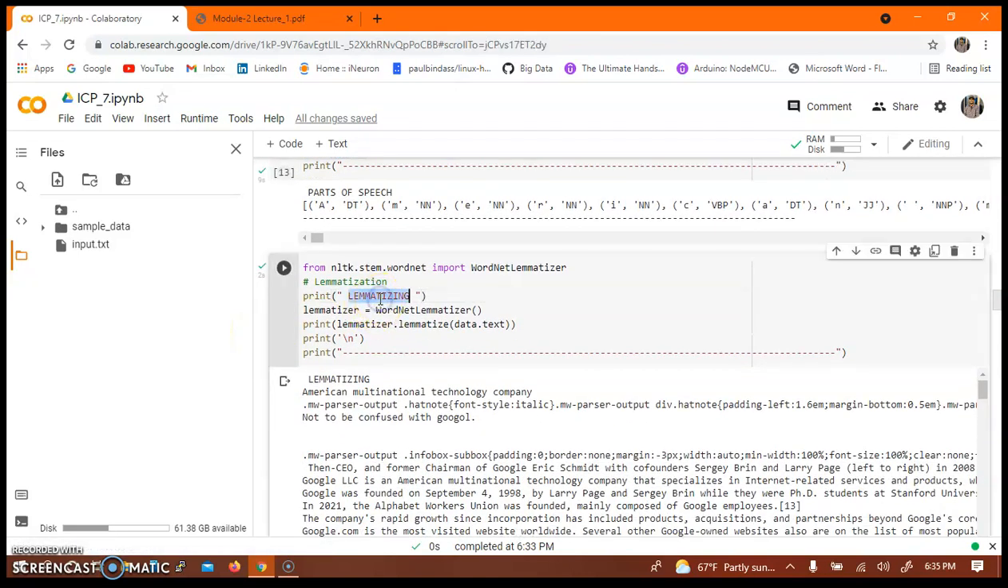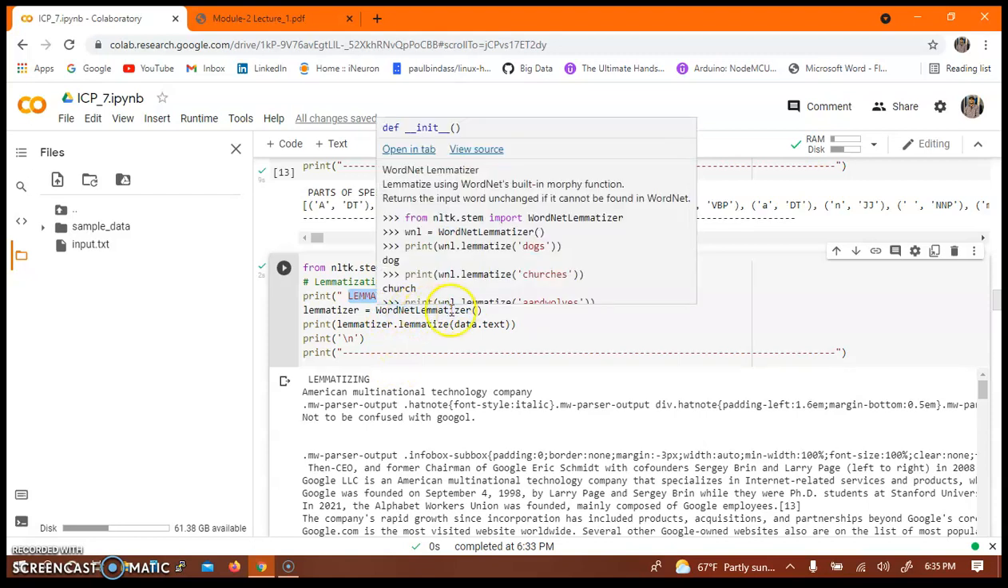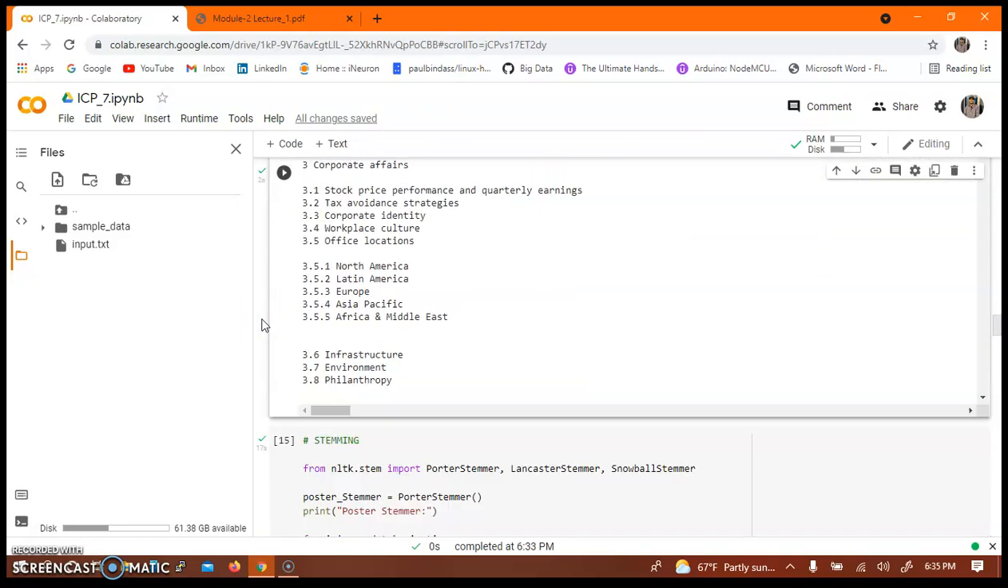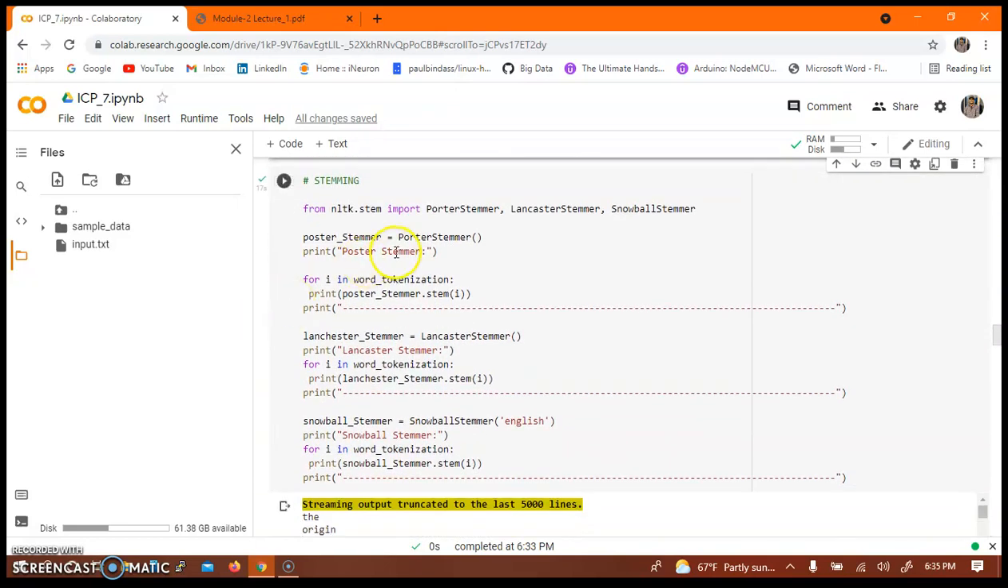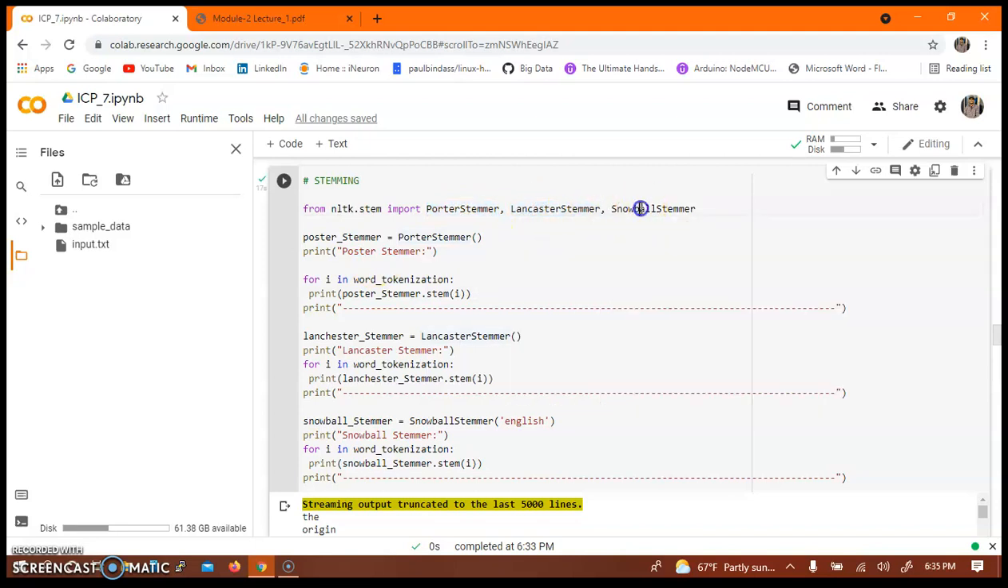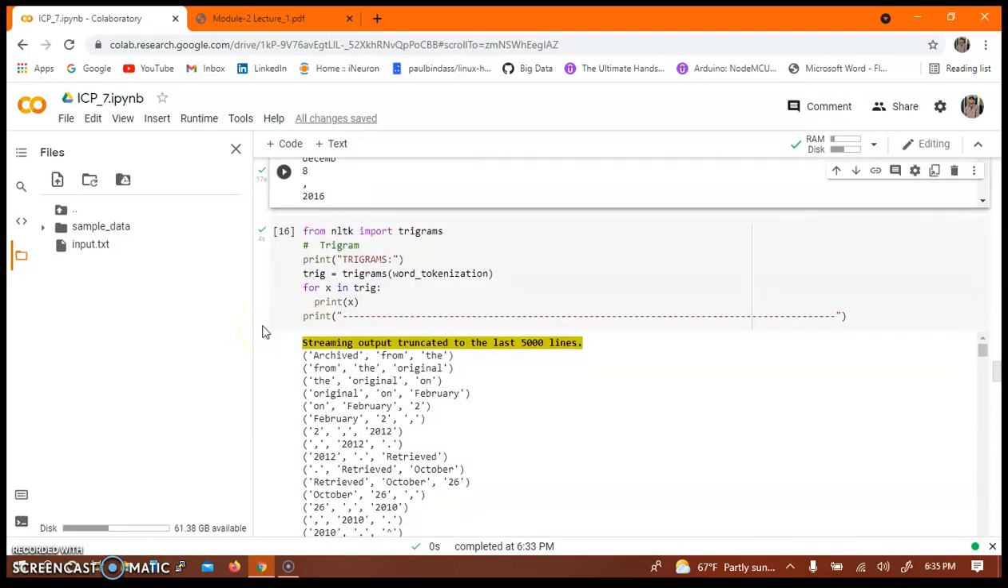And then for the lemmatization, I have used the WordNet lemmatizer and printed the data. As you can see here, I have used the Porter stemmer, Lancaster stemmer and Snowball stemmer functions for stemming, and have printed the values over here.